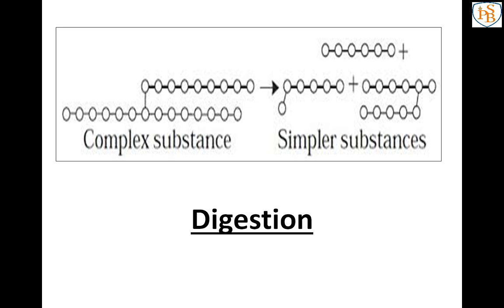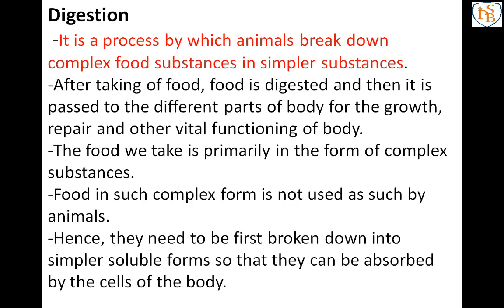The complex substance is breaking down into simpler substance, and that process is known as digestion. Understood what is meant by digestion? Yes, the breakdown of complex components of food into simpler substances is called digestion. So after taking of food, food is digested, and then it is passed to the different parts of the body for the growth, repair and other vital functioning of the body.